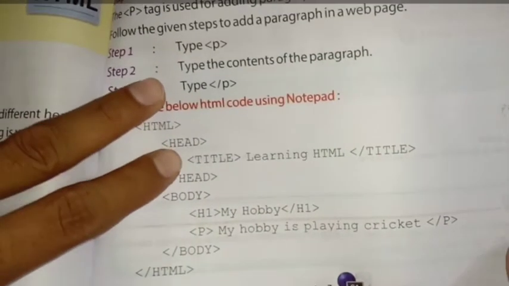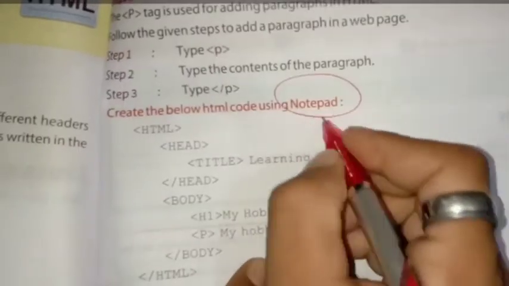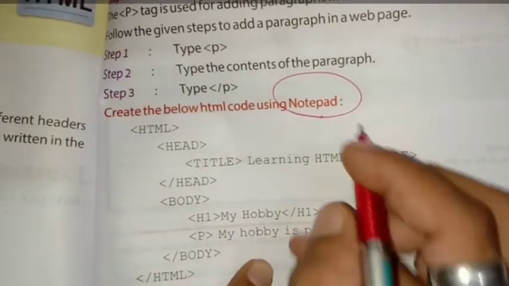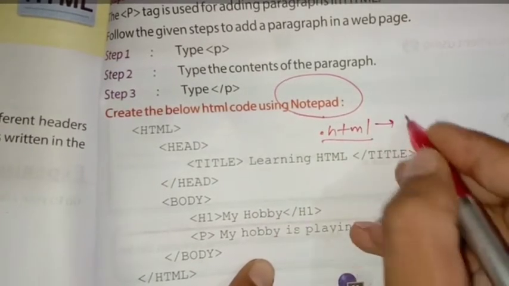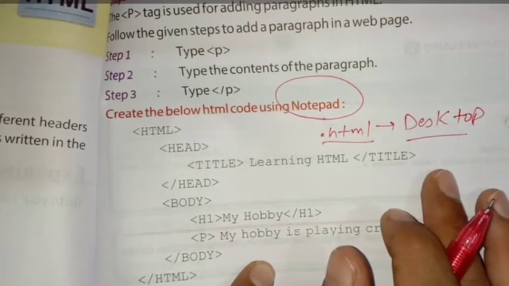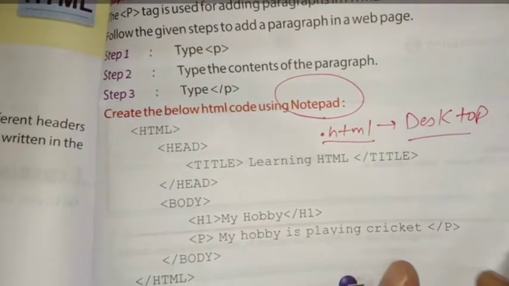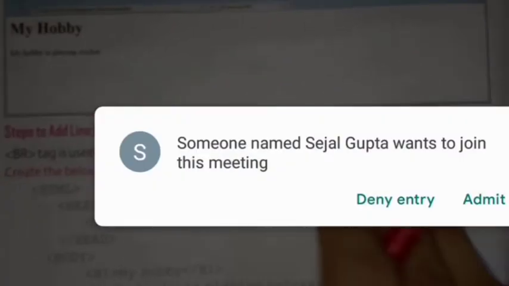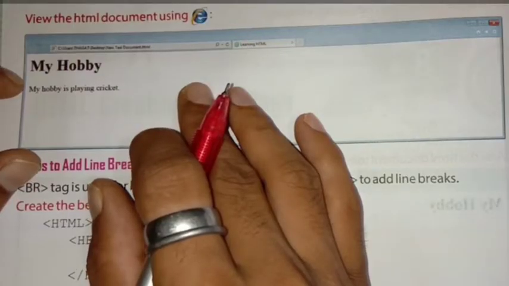You sit on your PC and the programs which are mentioned here, you prepare them on Notepad and save your file with .html on the desktop. And when you double click on your file, that is open your file, it will open on Internet Explorer. And you can see the result just like this. Today only you can try. The result will be displayed. What is displayed on the screen? Are you able to see the book or not?